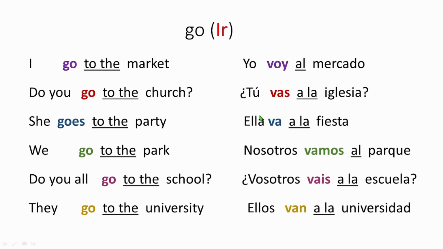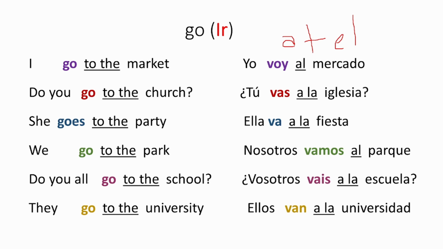So similar concept. Now you may be thinking, here is I go to the market, to the, it's al. Here it's to the, but it's a la, right? You may be thinking why it is like that. It's because here the al is made by the fusion of a, or you say a in Spanish, plus el. Now, el is the male version of the.